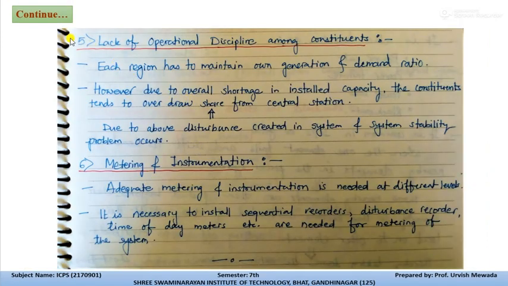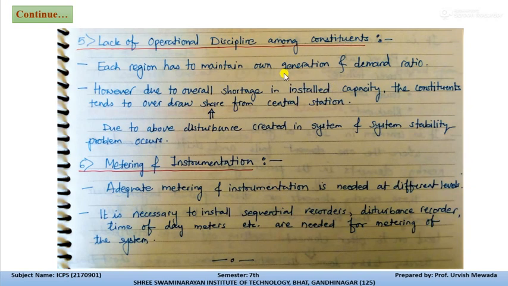Now the fifth disadvantage of the interconnected power system is lack of operational discipline among constituents. Each region has to maintain its own generation and demand ratio. That is the prior responsibility of the local generating station.